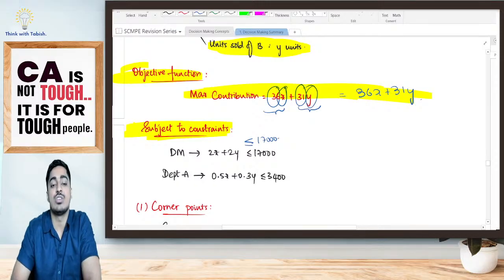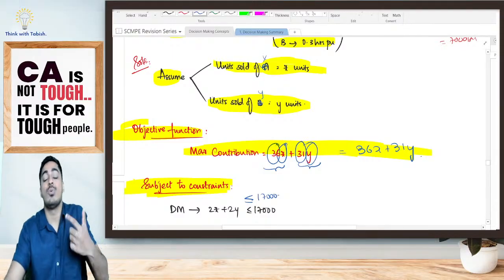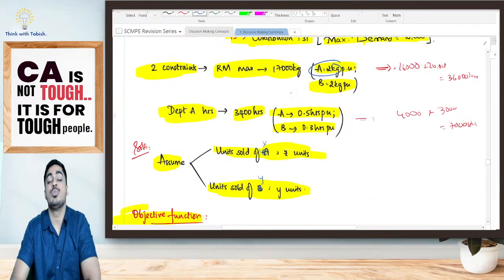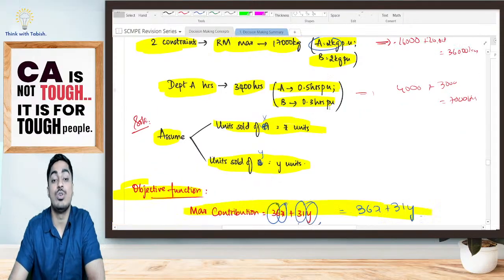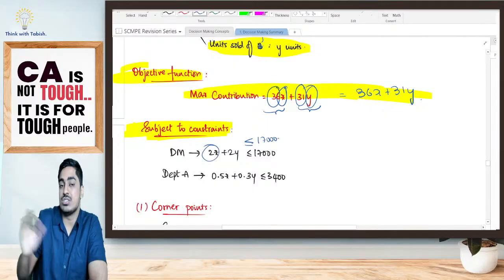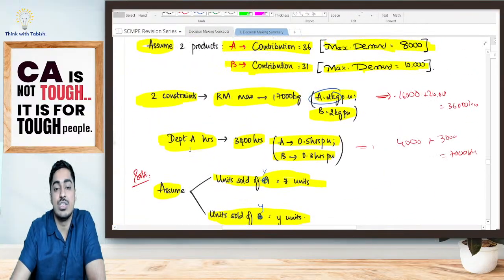Now, how many units of A and B am I selling? I will make it X and Y only, so it becomes easy for me to tell. How many units of X am I selling? I am selling X units. So to produce 1 unit of X, how much raw material do I want? 2 kg. That means to produce X units, altogether how much raw material do I want? I want 2X. Yes or no? Yes. I am again selling Y units of product B. To sell 1 unit, I want again 2 kg raw material.